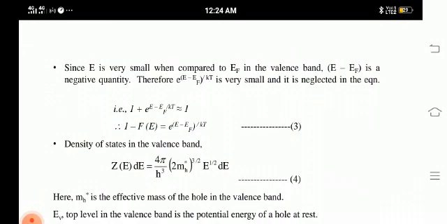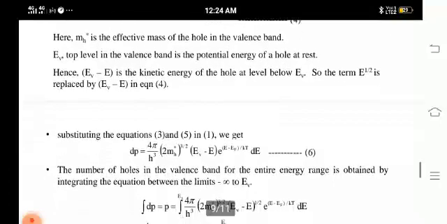As we know, the density of states Z of E dE is equal to 4 pi by h cube into 2 mh star to the power 3 by 2 into E to the power half dE. By substituting the values of equations 3 and 4 in the first equation, we get the sixth equation, that is dP is equal to 4 pi by h cube into 2 mh star to the power 3 by 2 into EV minus E to the power half, exponential of E minus EF divided by KT into dE.